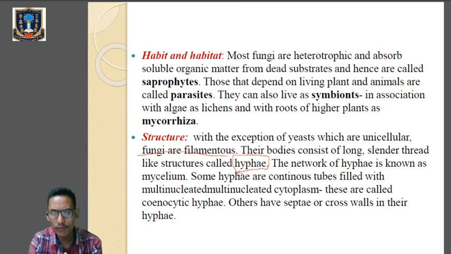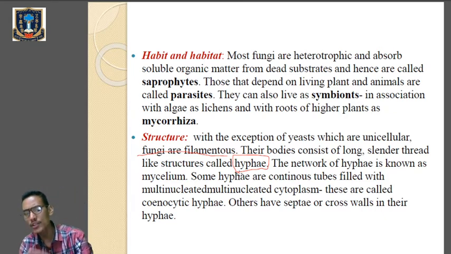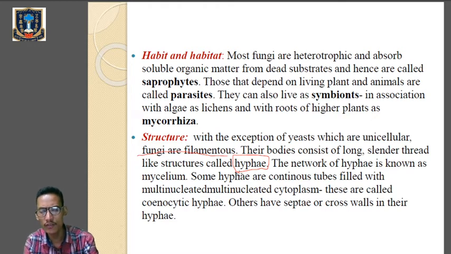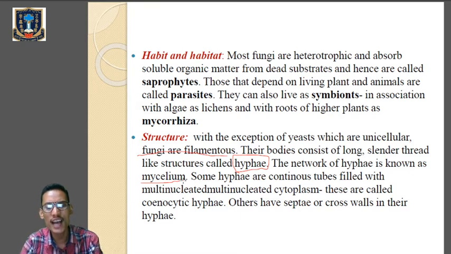Now these hyphae will form a network of structures. The network of hyphae is known as mycelium. Clear? So the network of hyphae is known as mycelium, and some hyphae are continuous tubes which are filled with multinucleated cytoplasm, which are called coenocytic hyphae.